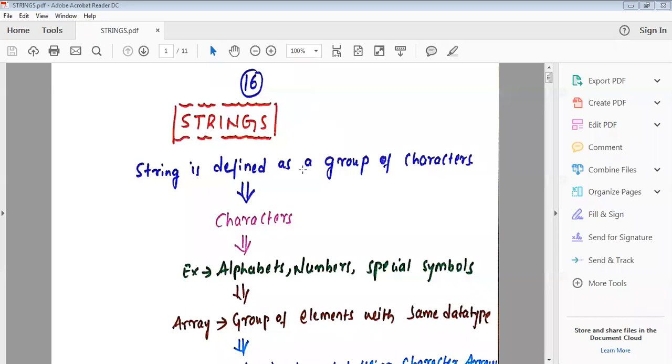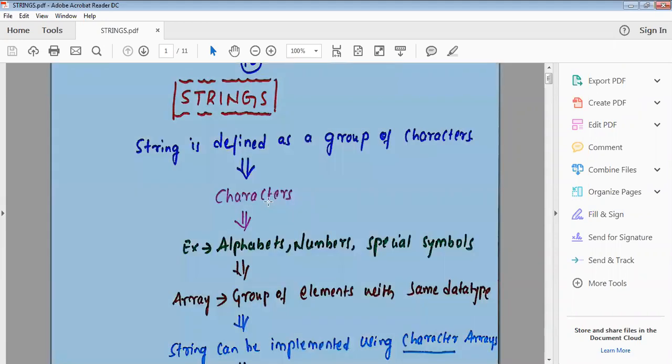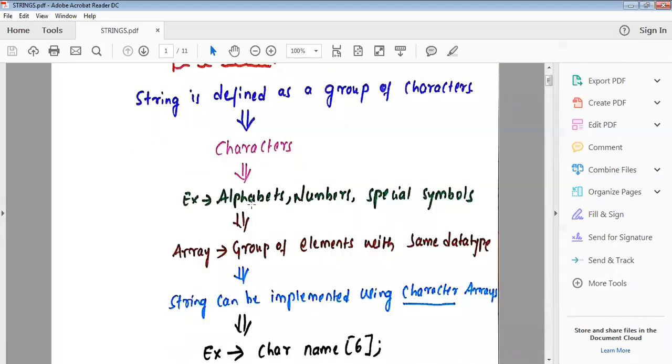So what do you mean by character? Character is a collection of symbols. Those symbols may be, for example, alphabets. Alphabets are characters, numbers are characters, special symbols are also called characters.